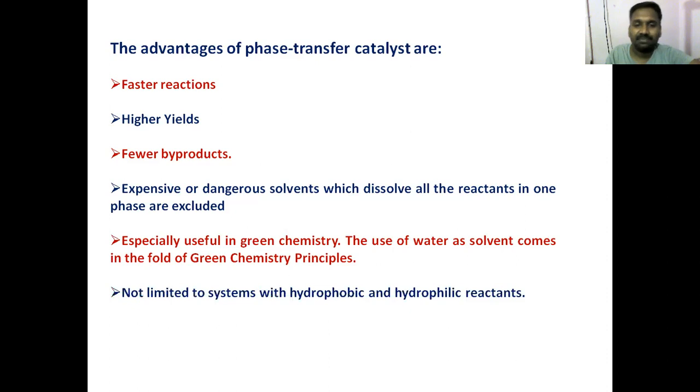Okay. And then we should not limit the conceptualization of phase transfer catalyst only to the oil and water type system, that means organic layer and aqueous layer. You can have it between any two phases. For example, between liquid solid phase or liquid gas phase, or something like gel gas phase, gel solid phase. Any two different phases. But the phase transfer catalyst will be different if it is a solid liquid phase.